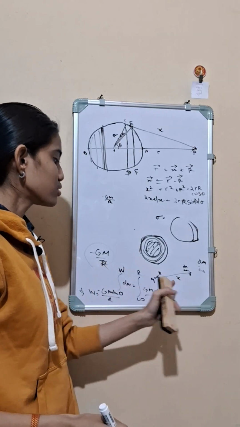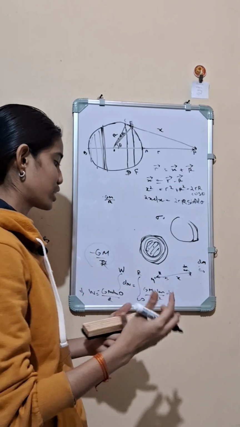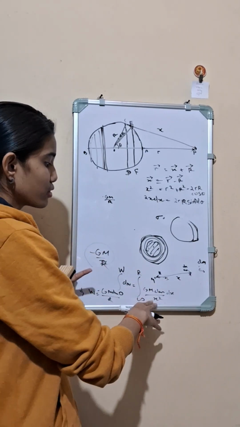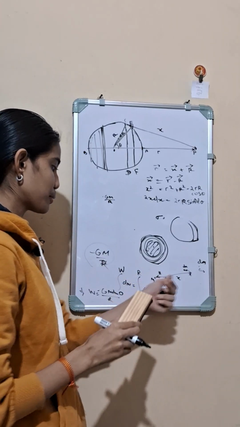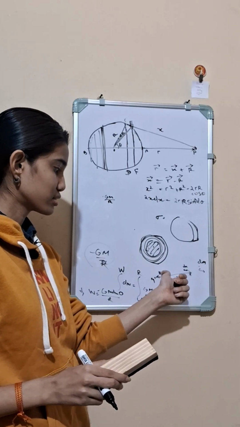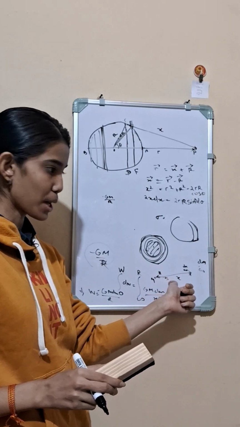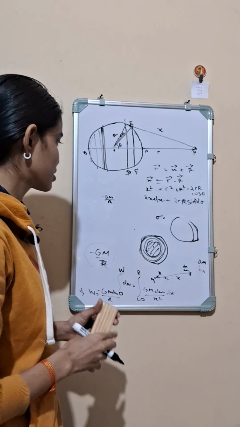R, or this r may vary, you can put here small r, capital R, or any constant value. So using this we can calculate that the potential at a point due to a point mass at a distance r from the point mass m will be equal to minus GM by r. I hope everything is clear.